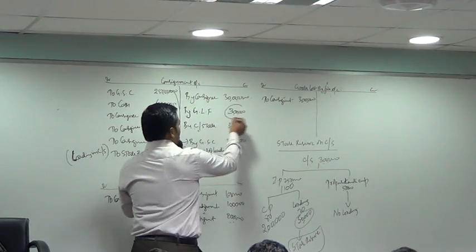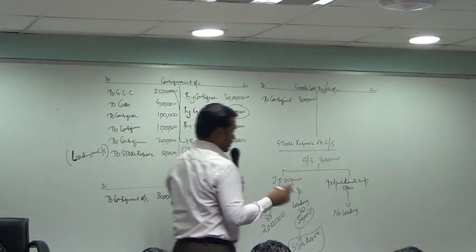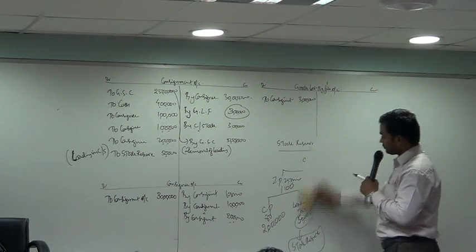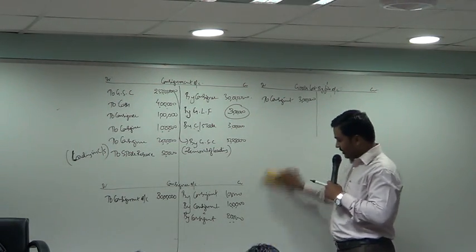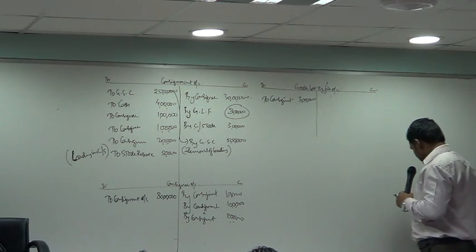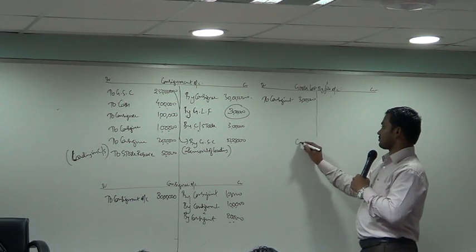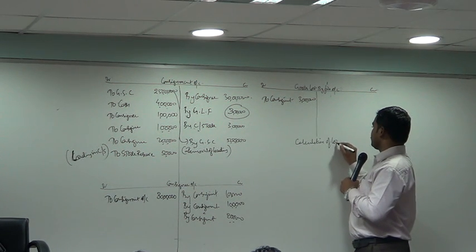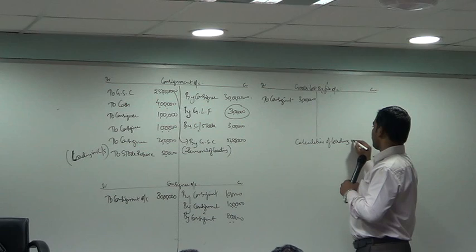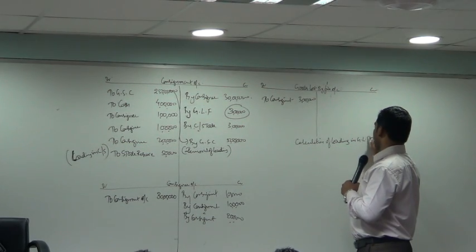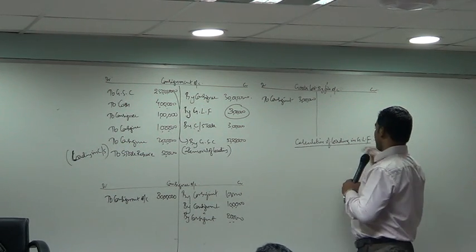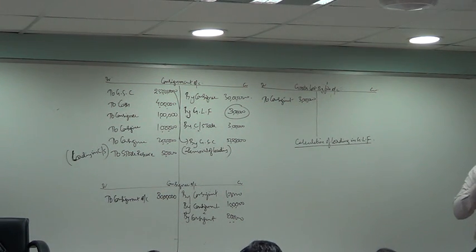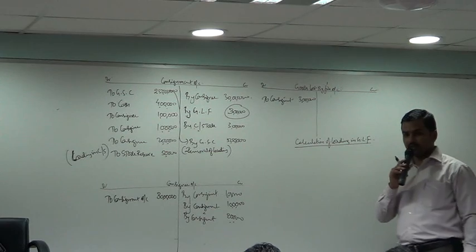Now write down. In this also there is some loading which has to be removed. Calculation of loading in goods lost by fire.